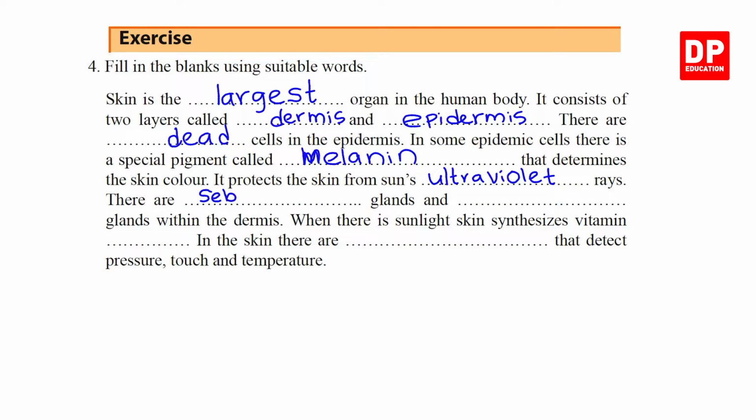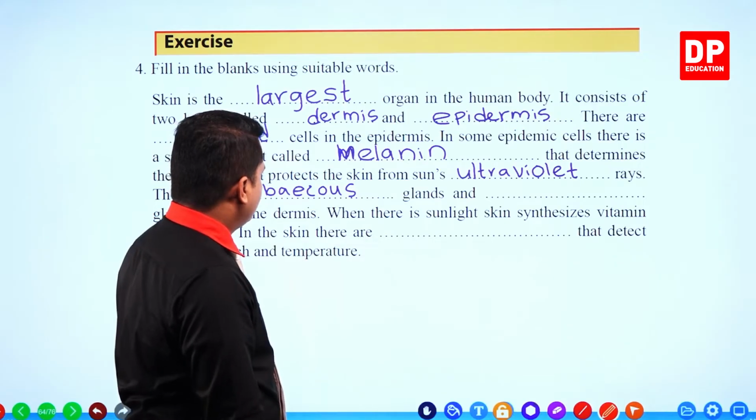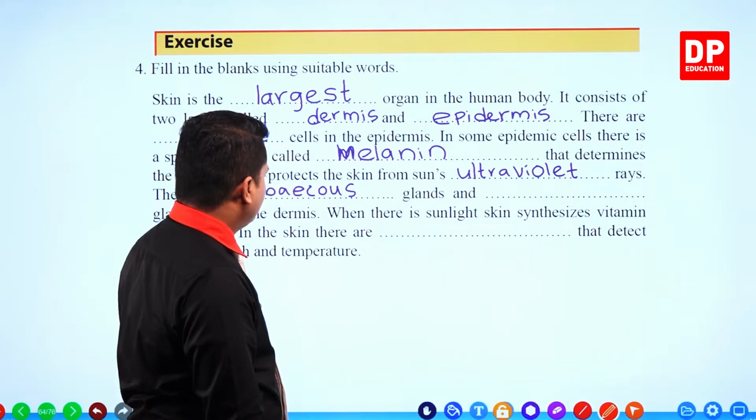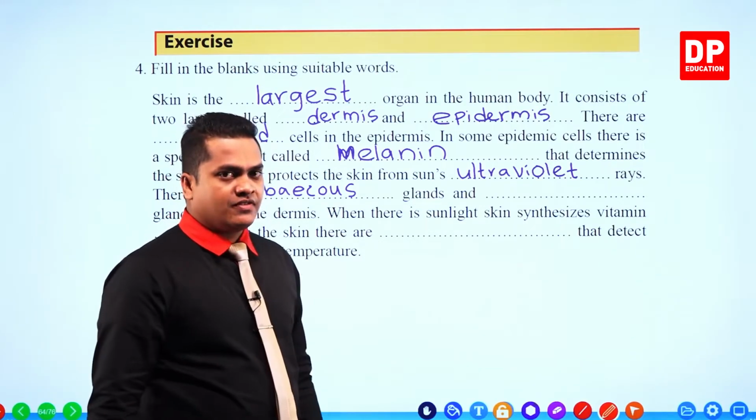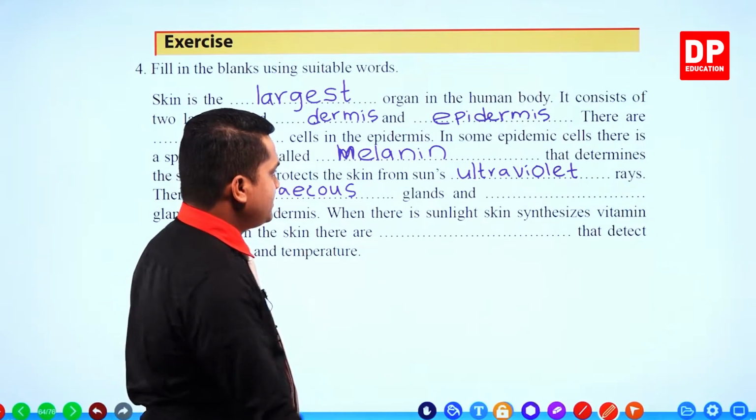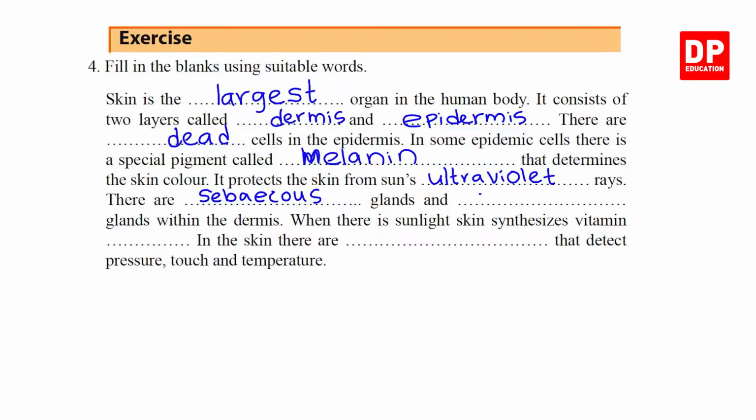There are two types of glands, sebaceous glands and sweat glands.